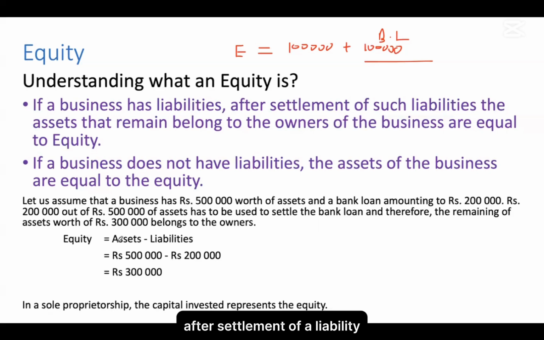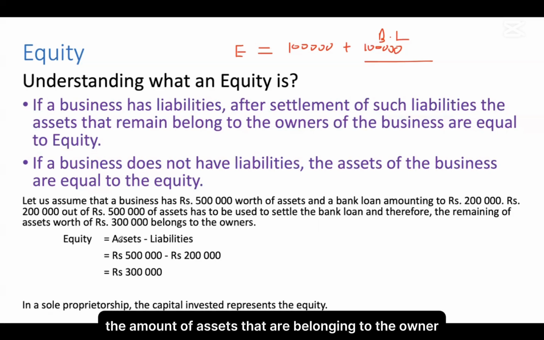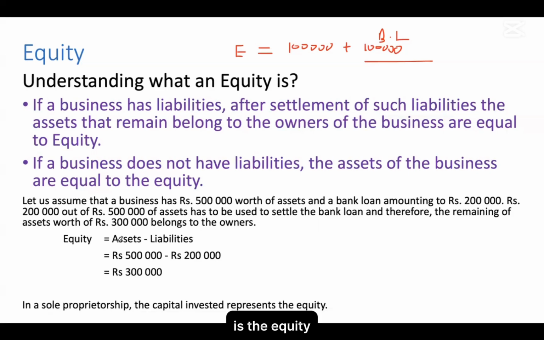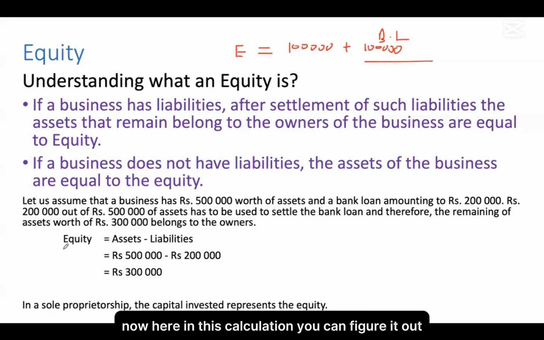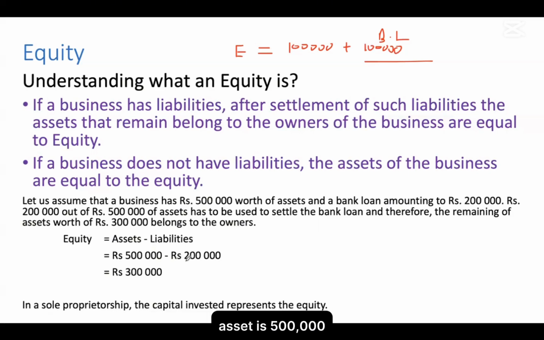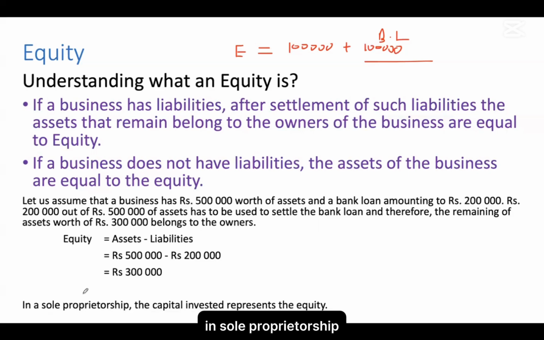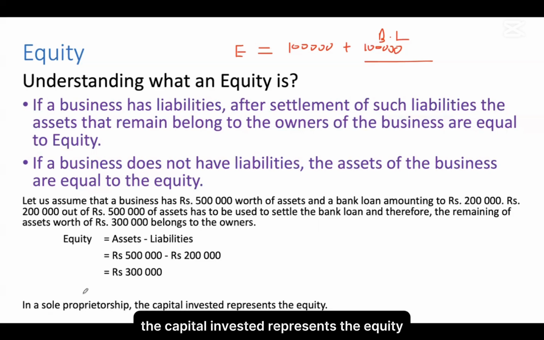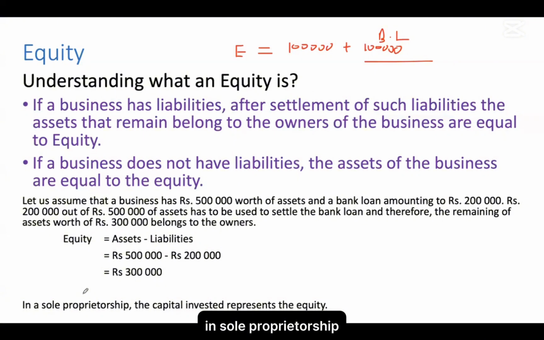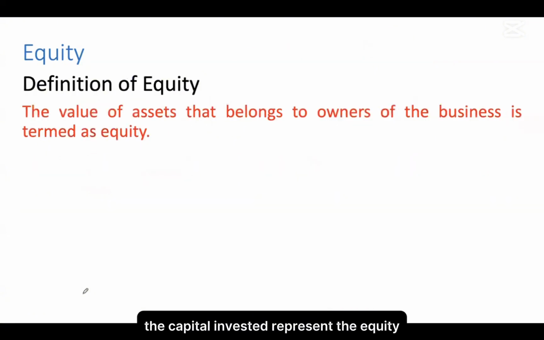After settlement of a liability, the amount of assets that belong to the owner is the equity. In this calculation, you can figure it out: equity is equal to assets minus liabilities. Assets are 500,000, and when you reduce 200,000, you have 300,000 worth of equity. In sole proprietorship, the capital invested represents the equity.